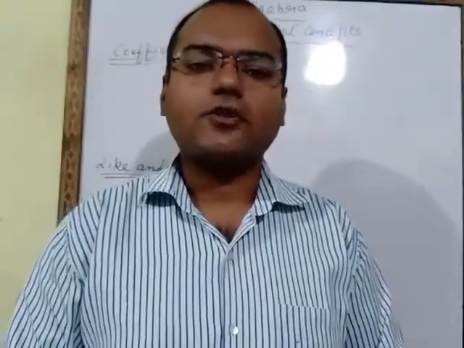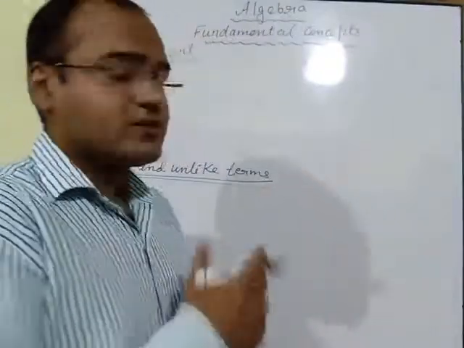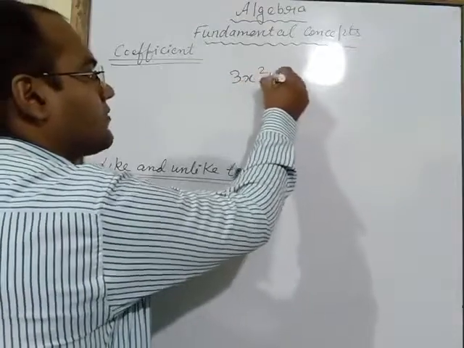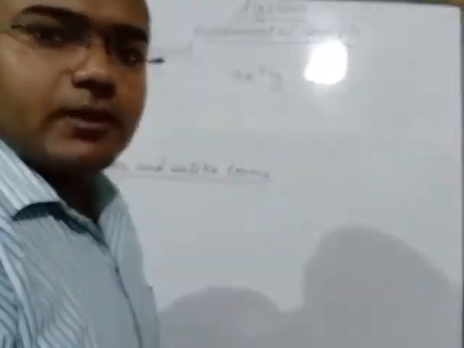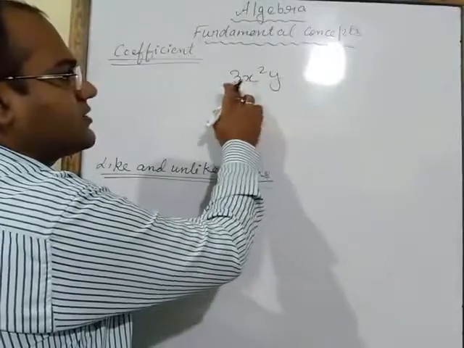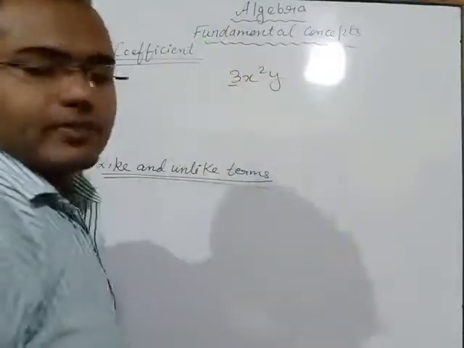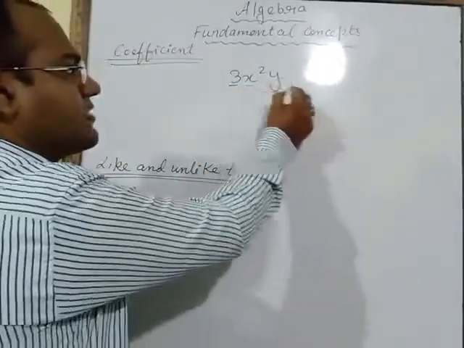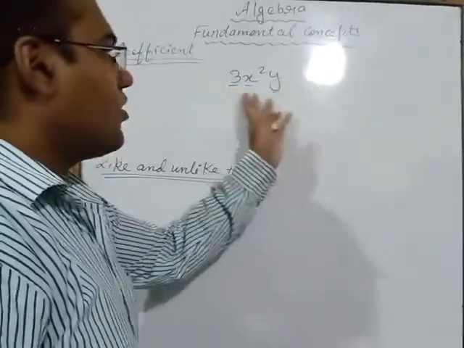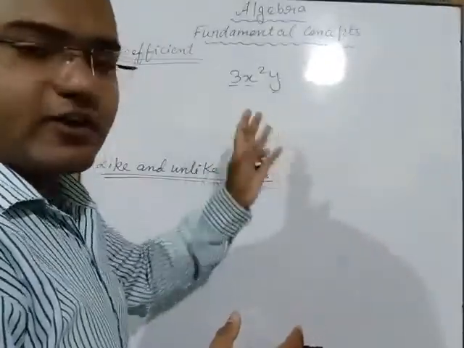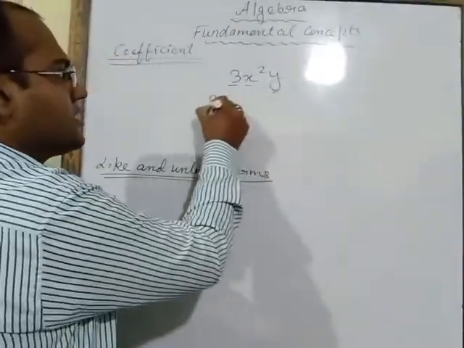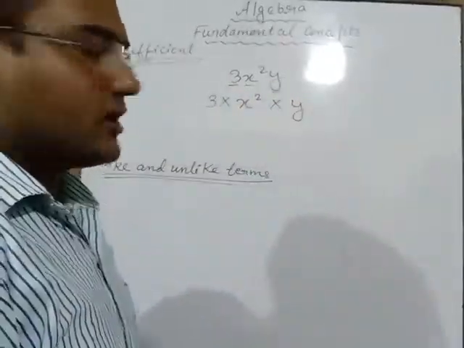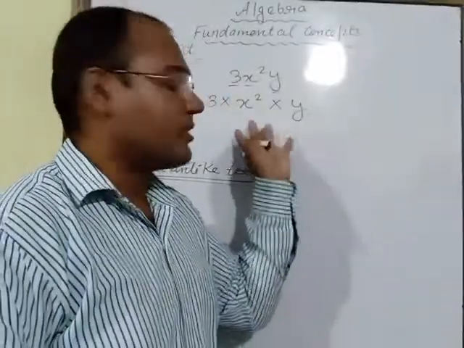Now the next point is coefficient. So what is a coefficient? Suppose I have taken one term, 3x square y. In this, 3 is the constant, and x and y are literals. These are all joined together with the help of the multiplication sign: 3 multiply x square multiply y.